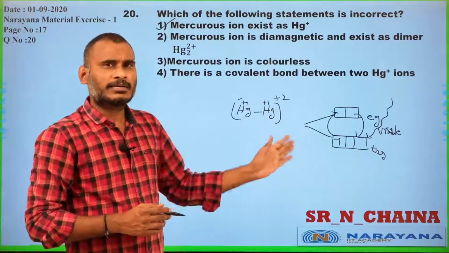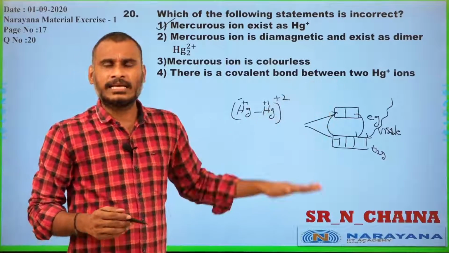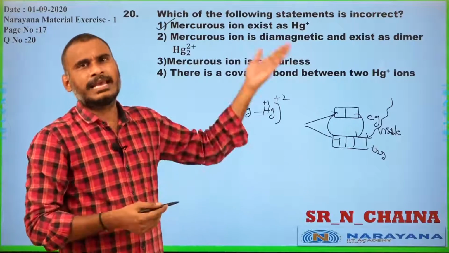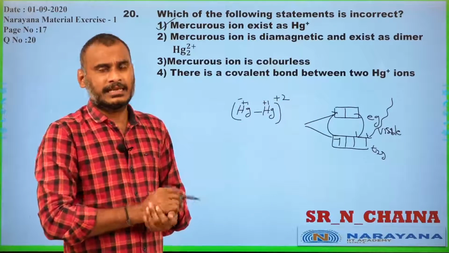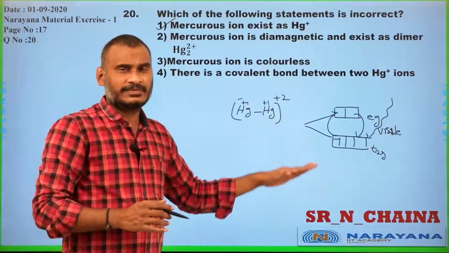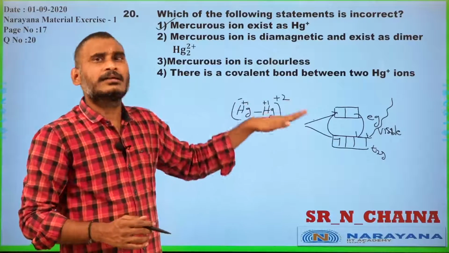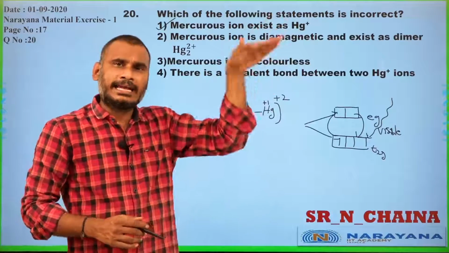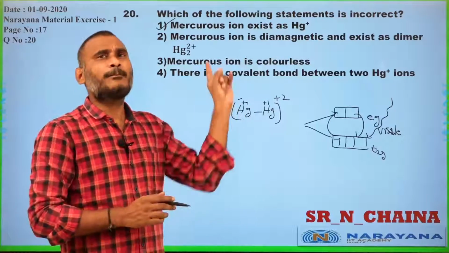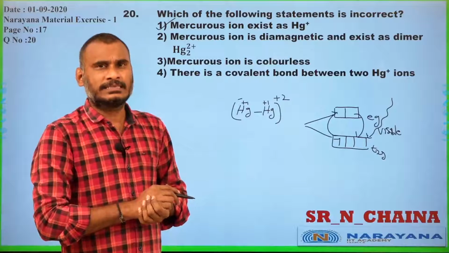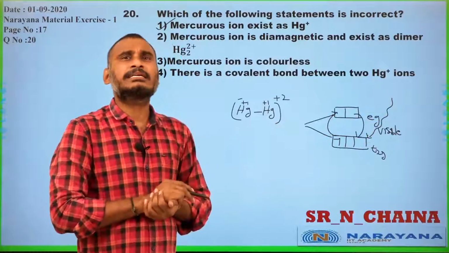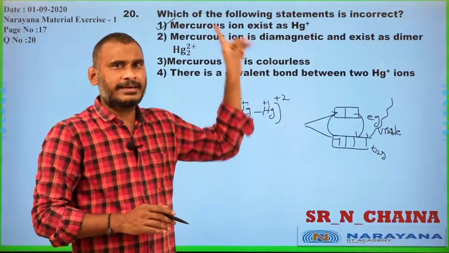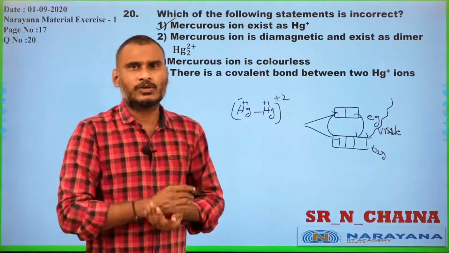In octahedral complexes, eg has more energy and t2g has less energy. In tetrahedral complexes, t2g has higher energy and eg has lesser energy. A transition takes place between the d orbitals. While exciting, it absorbs energy and while de-exciting, it releases energy, and the complementary color will be exhibited by taking energy from the visible region. Got my point, student? This is the minimum basic thing required for our topic. Now, go for the next question.